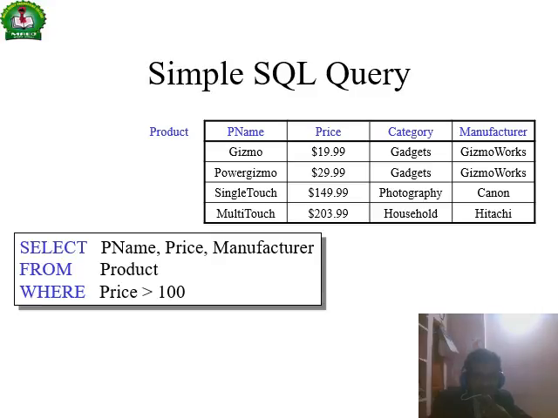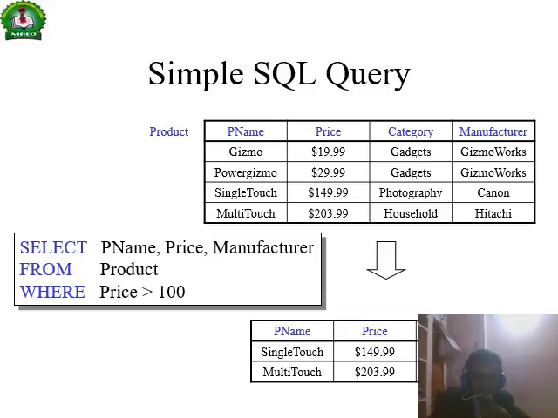These two records are selected: single touch at $149.99 with manufacturer Canon, and multi-touch at $203.99 with Hitachi. This is the result, right?